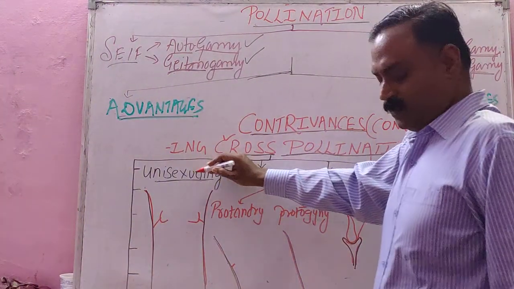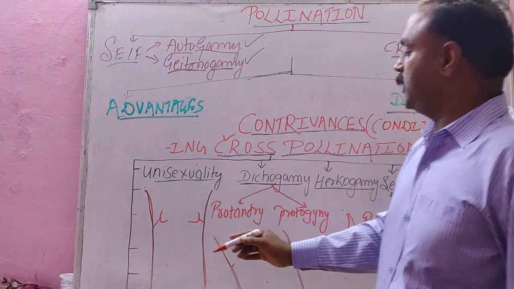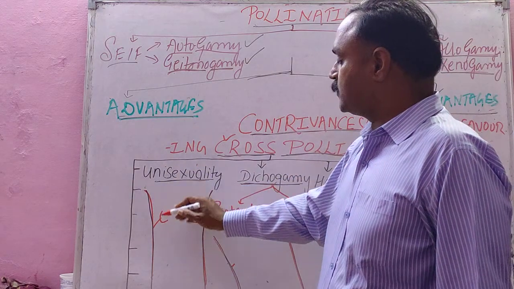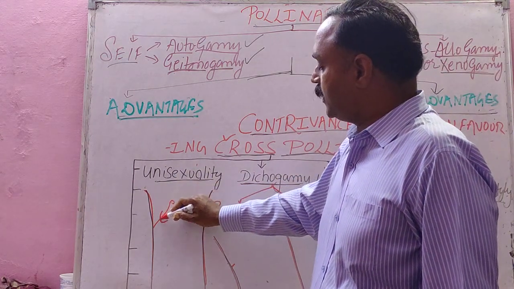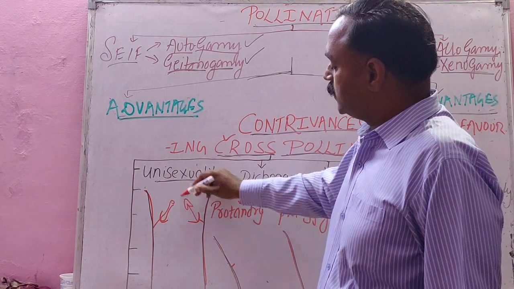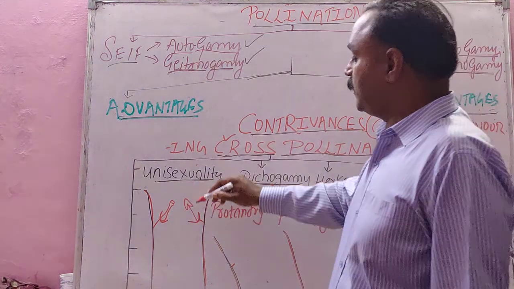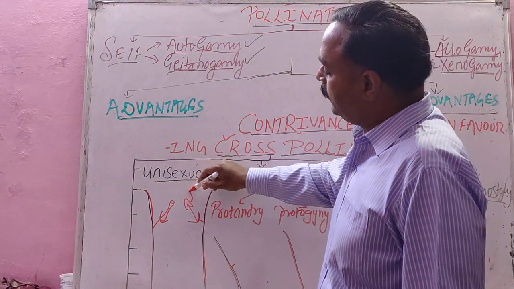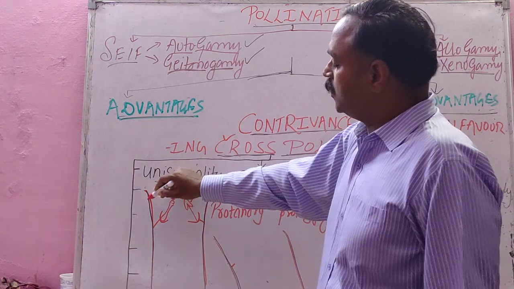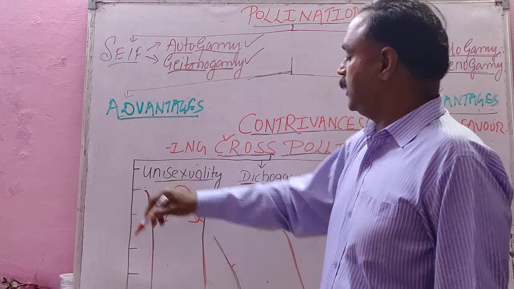The first one is unisexuality. In unisexuality, for example palm or papaya, one plant has only one sex, maybe gynoecium or androecium. That is called a unisexual plant, unisexual flower. So only one condition remains, that is cross pollination from one plant to another: transfer of pollen from the anther to the stigma of the other plant.